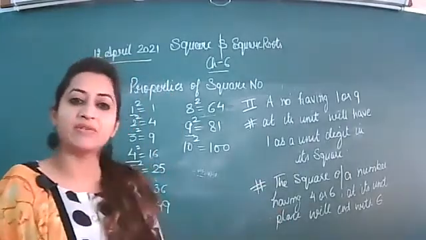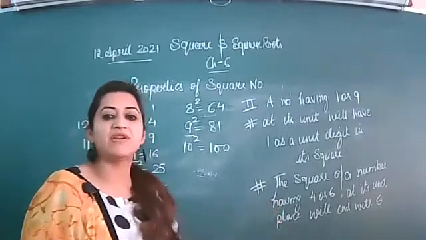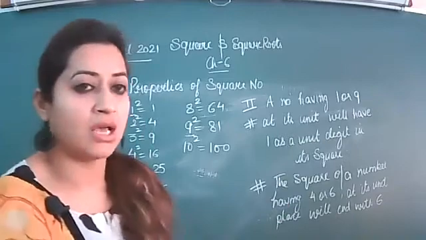If a number is ending with 1 or 9, then its square must end with 1. If the number is having 4 or 6 at its end, then its square must have 6 at the last place.